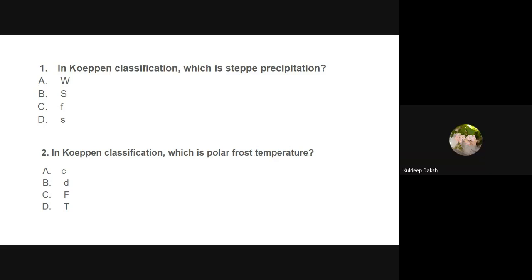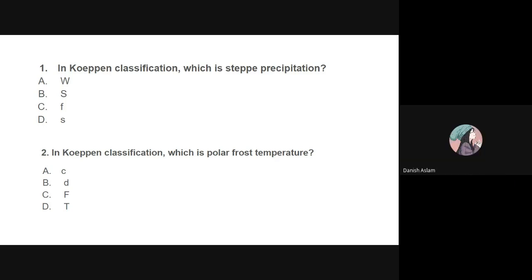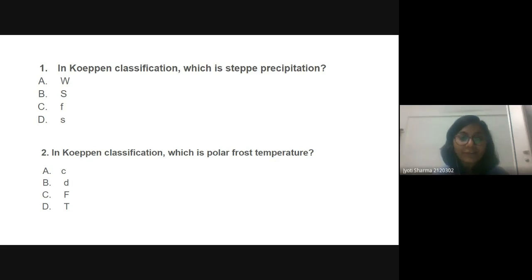Ma'am, S, capital S. Yes, capital S. Yes, exactly. The second question is in Köppen classification, which is polar frost temperature. Polar frost temperature, F, capital F, right? And these are the previous year questions from the assignment I have taken, but very similar to this type of question you will get in the current assignment. Okay.